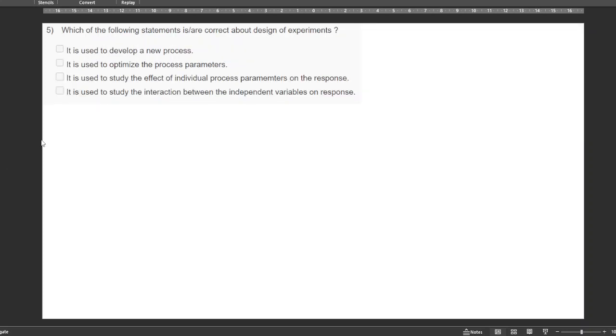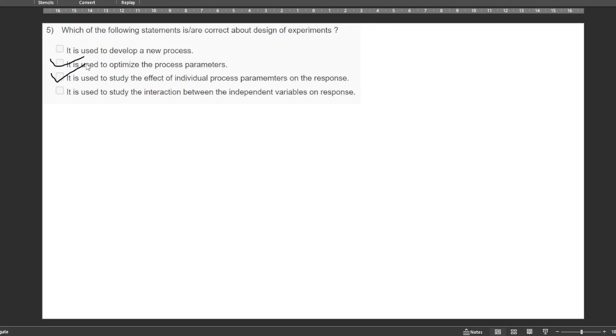Going to the fifth question: which of the following statements is correct about design of experiments? Primarily, design of experiments is used to optimize the process parameters by conducting the correct number of experiments, or to study the effect of individual process parameters on the response, that is, how individual factors or parameters affect the output.